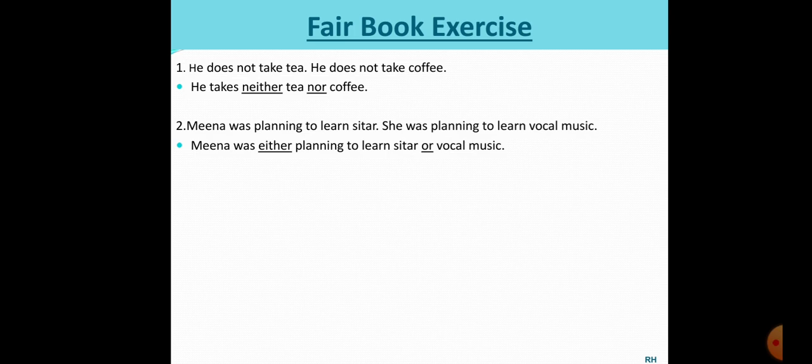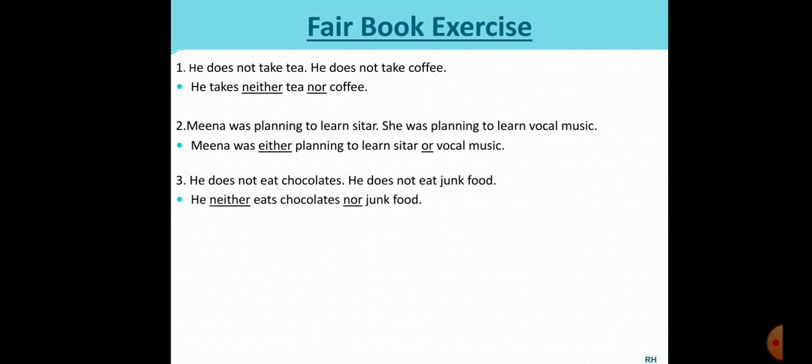Okay students, let's take the next one. He does not eat chocolates. He does not eat junk food. Now here again, none of the choices are going to work out. The answer is negative. So, eat chocolates, junk food. "He does not" is common. First of all we will remove does and not and add neither. Eat will become eats, right? So he neither eats chocolates nor junk food. Okay students, understood? So this is how it is done.